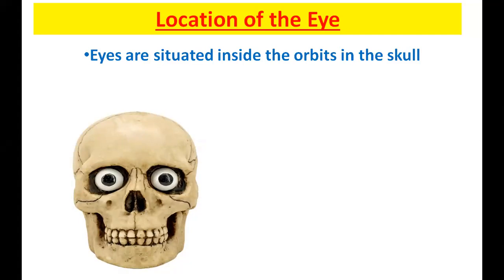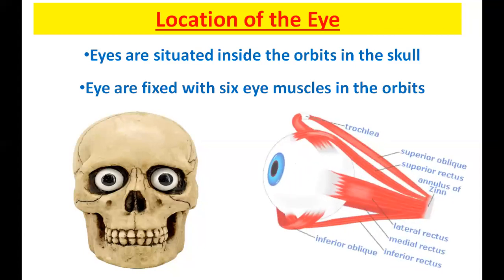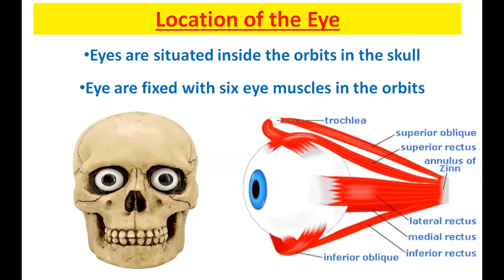Then this eye is attached by many muscles. There are 6 eye muscles in the orbit which attach to the eye. Because of these eye muscles only, the eye movements are possible. Each and every muscle has a name. When we cut the dead body in medical college, we can clearly see the muscles. If you pull one muscle, the eye will go up. If you pull the other muscle, the eye will go down.